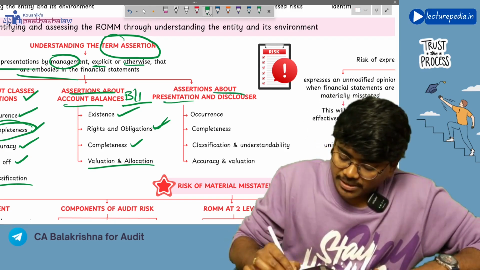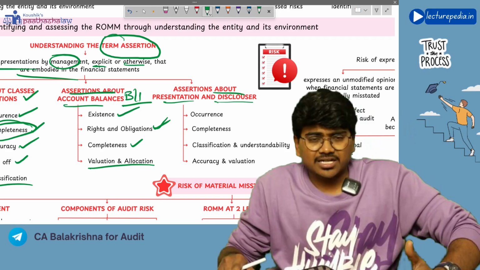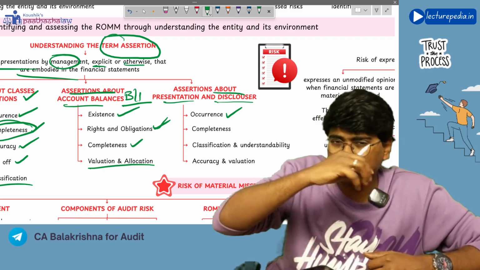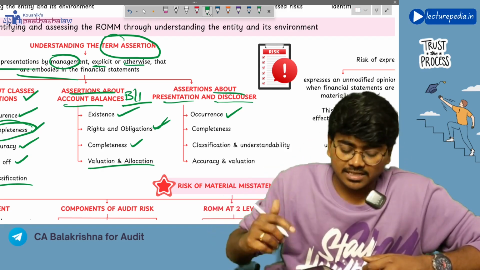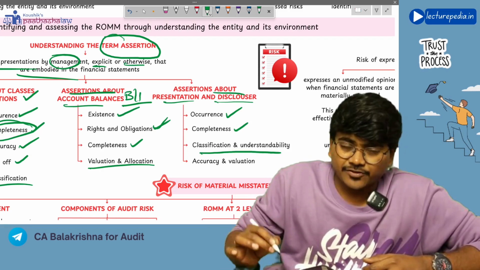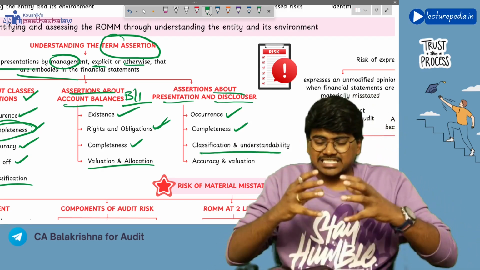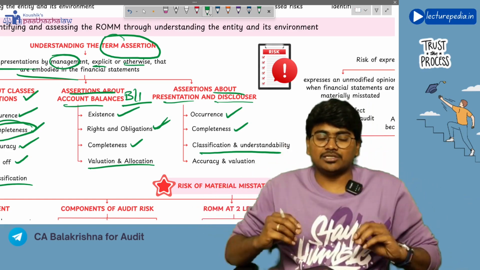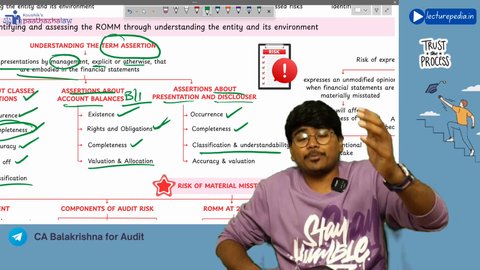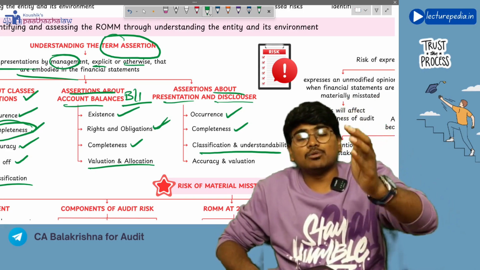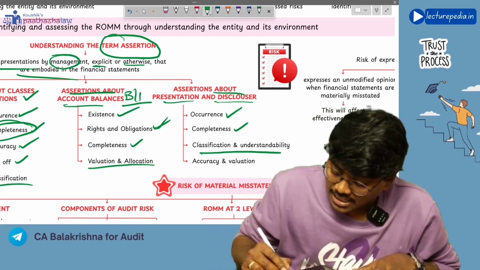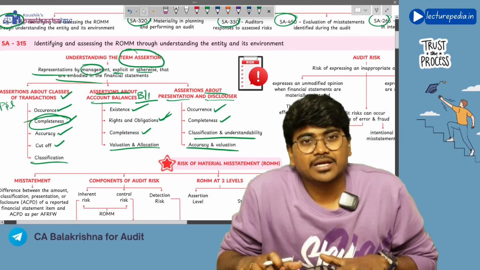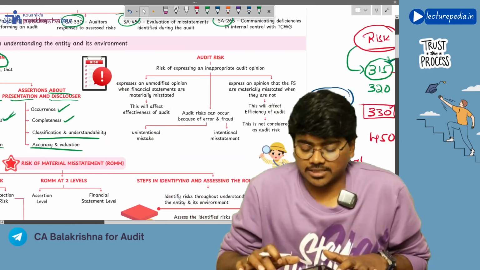Next, assertions about presentation and disclosure. Presentation and disclosure will be made in the entire financial statements. So with respect to the occurrence assertion, all the transactions that have occurred, we have properly presented and disclosed. Completeness, classification and understandability. We have properly classified the transactions and account balances, and we have disclosed and presented them in such a manner that users will be able to properly understand and read them. That assertion also will be made. Next, accuracy and valuation. So these are the assertions that the management will make to the auditor.